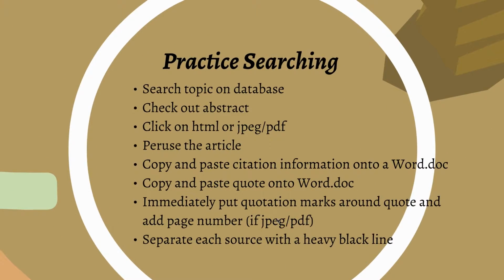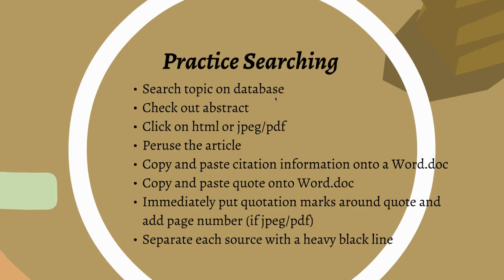Then you're going to start searching. You're going to search your topic. And the important thing is to change the terms that you search on. Let's say you're searching on child labor during the Victorian era. You could put child labor Victorian era. You could put child labor 1900s. You could put England, child labor, Victorian era. Keep changing your search terms, and you will get a different result every time.